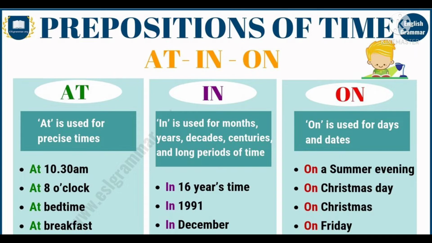Examples: at 10 o'clock, at breakfast. We want to tell the exact time. We want to use at where we are representing the exact time. In is used for months, years, decades, centuries, which means a long period of time. Like when we are writing something about the year or months, at that time we have to use in.